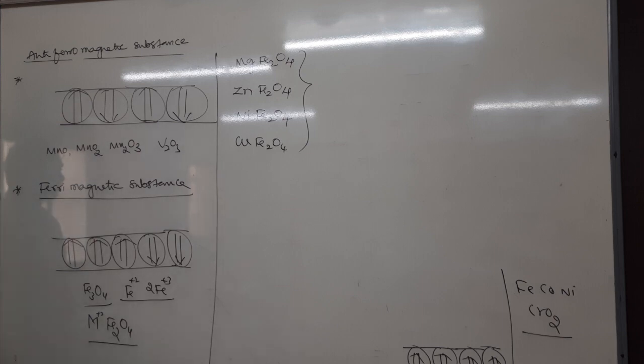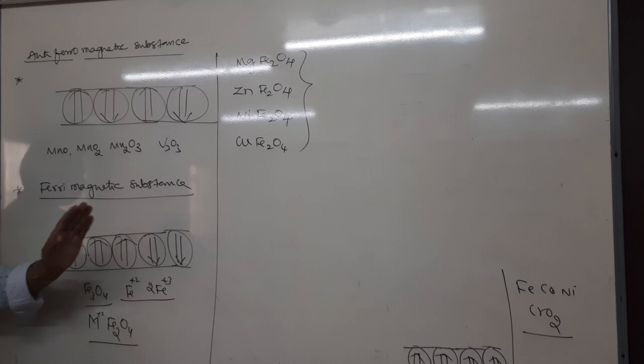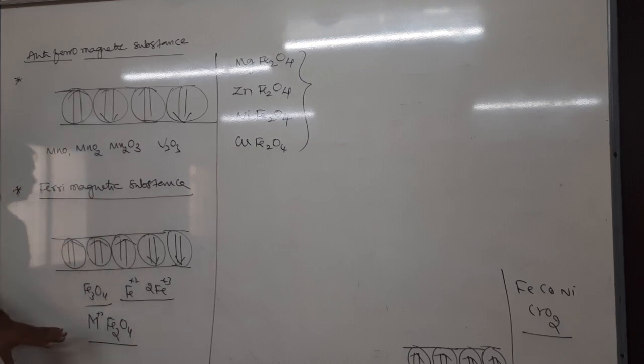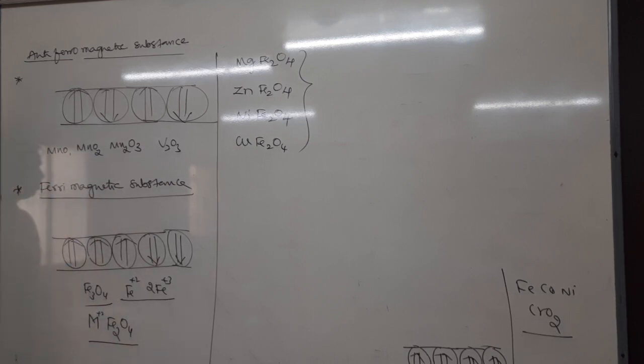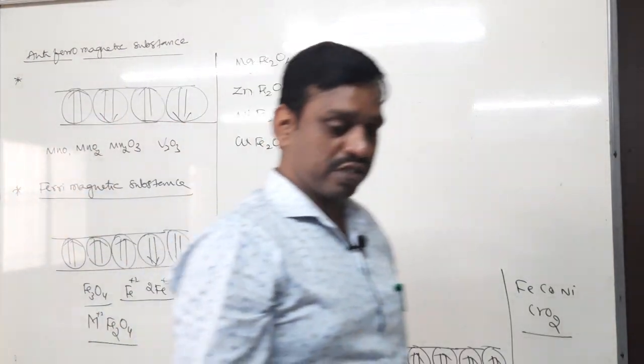So they mutually cancel. Therefore, the net moment is 0. But the net moment is not 0 in ferri, because they have unequal numbers, like 3 clockwise and 2 anti-clockwise. Therefore, they produce a net moment. The net moment is not equal to 0, but they are weakly attracted. Okay, right, write down antiferromagnetic substance like this.